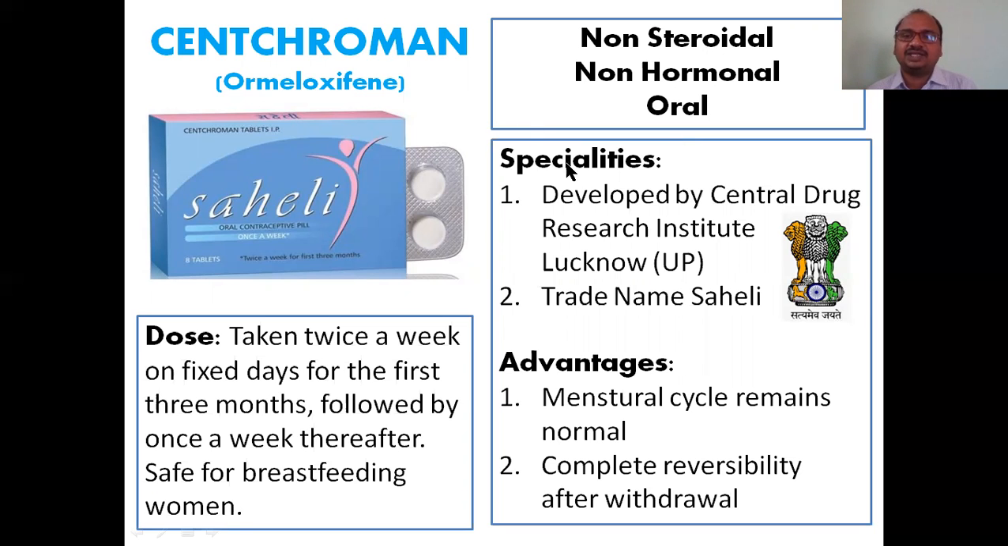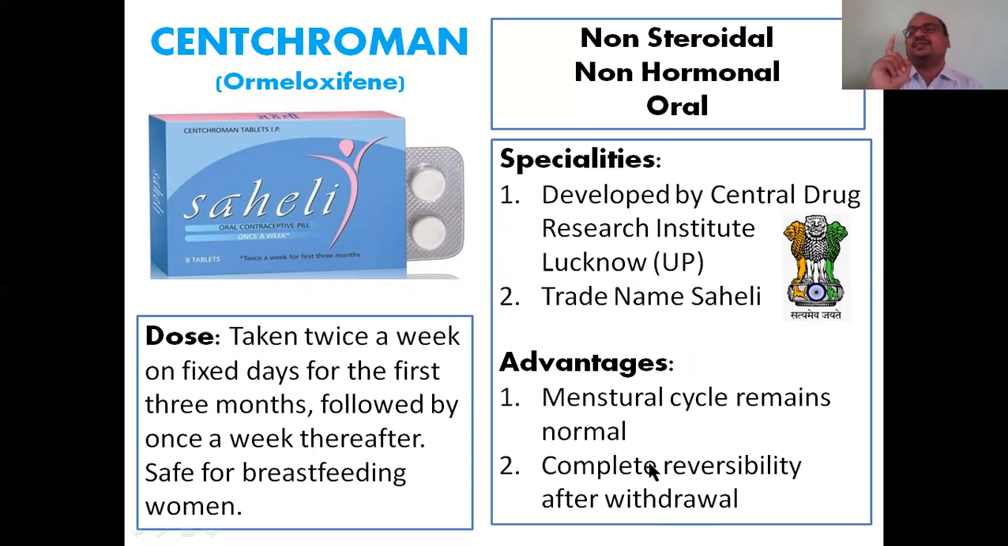And what are the specialties? It was developed by the CDRI, Central Drug Research Institute, located in Lucknow, Uttar Pradesh. Officially, they discovered this chemical, and they are preparing it on behalf of the government. They give the tablets very cheaply, at a nominal rate of 5 or 10 paisa, and even freely, because they have to control the population rate in India. Trade name is Saheli.